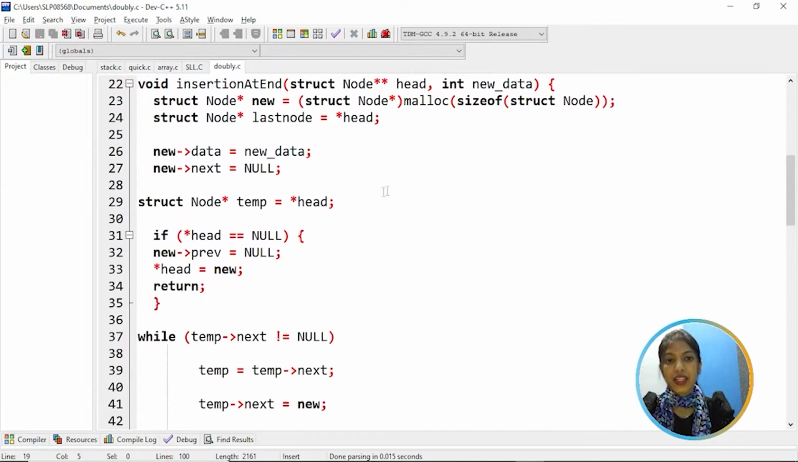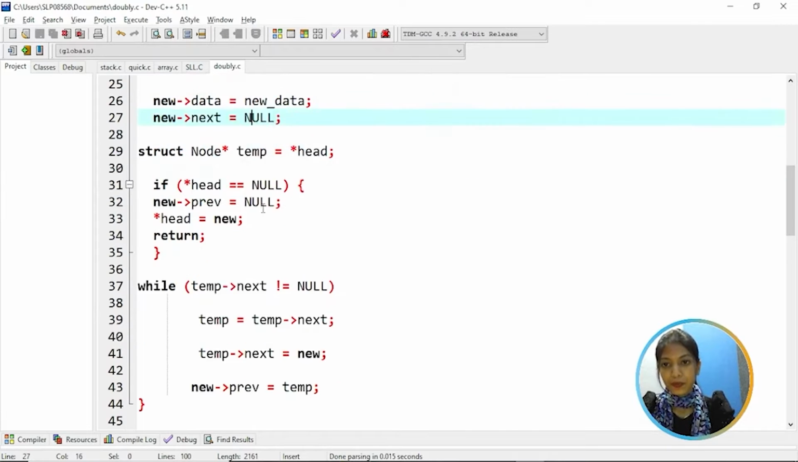Then coming to the void insertion at end, which inserts an element at the end of the list. Here we create a new node and allocate memory to it using the malloc function, and the last node is equal to head, that means head is assigned to the last node. Then the new data is assigned to the new node's data part, and next is assigned to null.